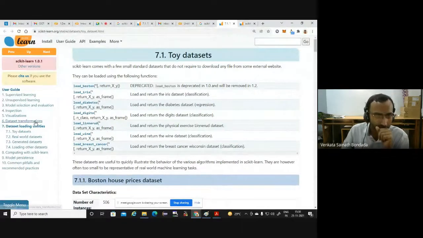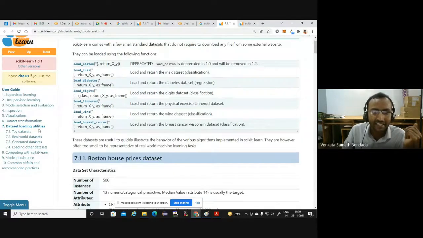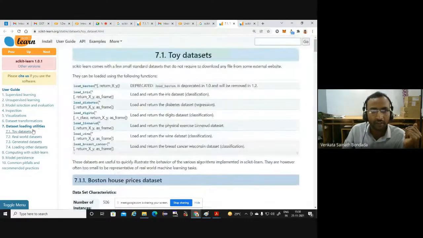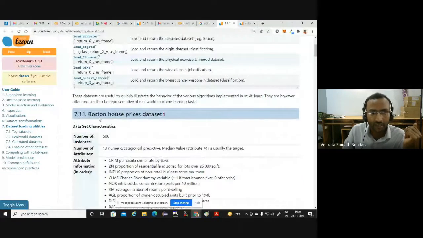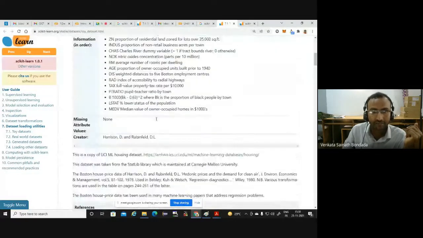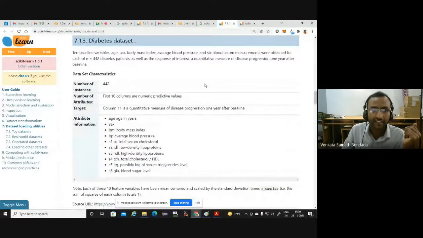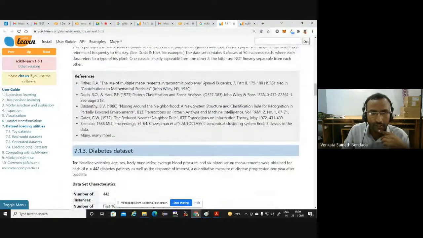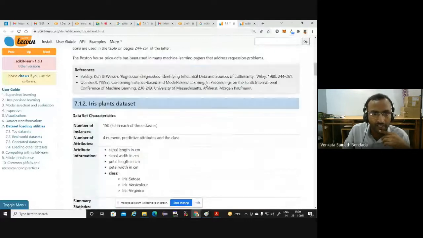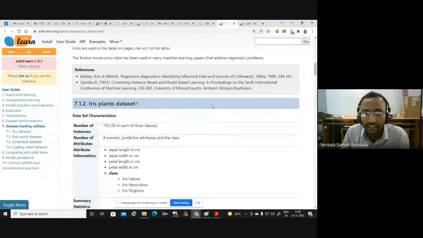For illustration purposes, we have toy datasets, so many: the house price dataset, iris plants dataset, and diabetes dataset. For today's example, we are going to look into the iris flower dataset.